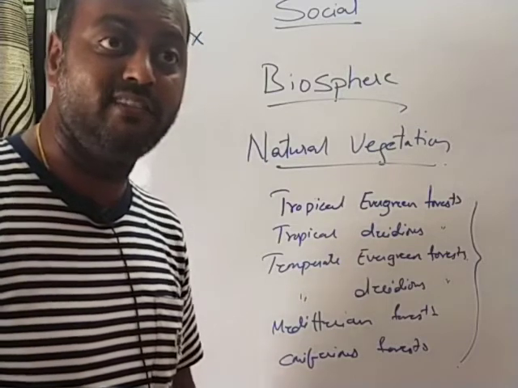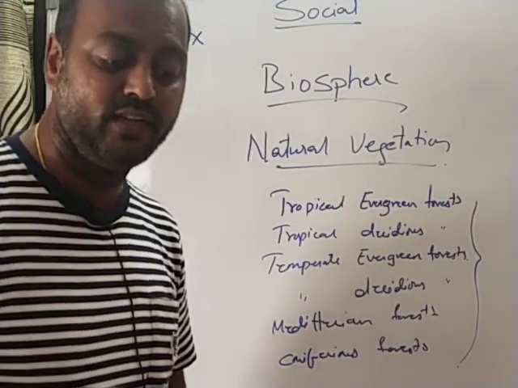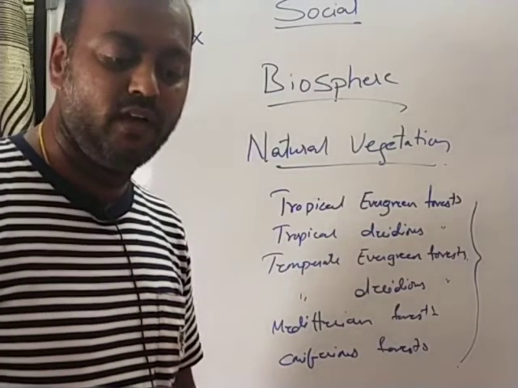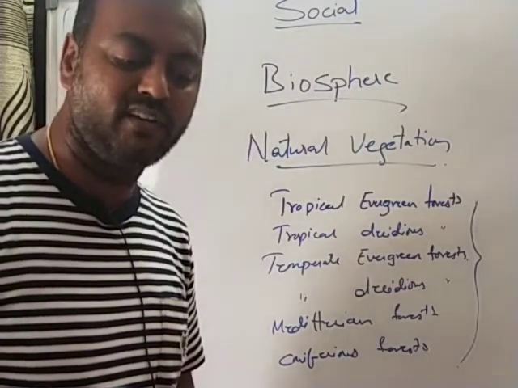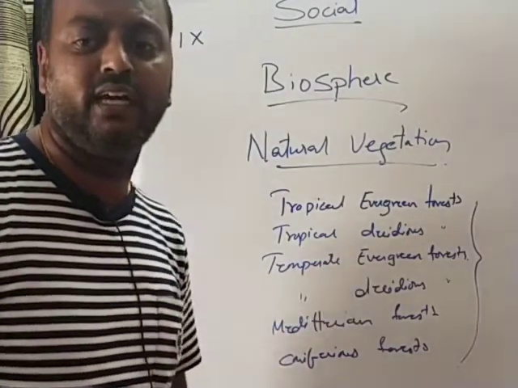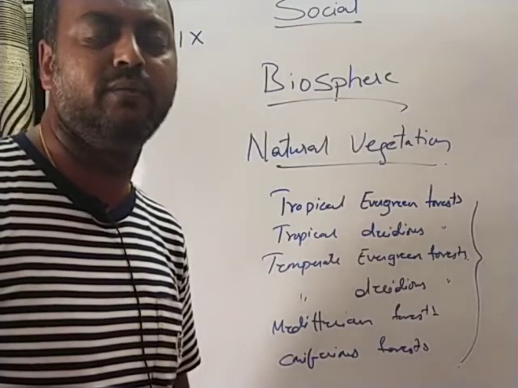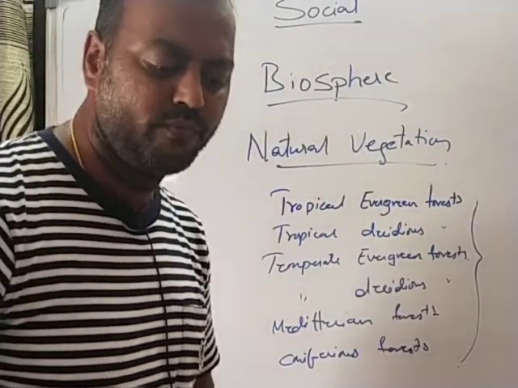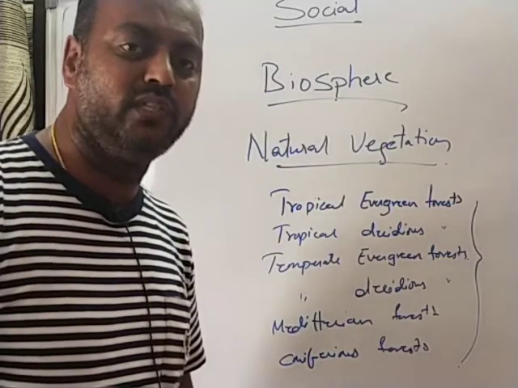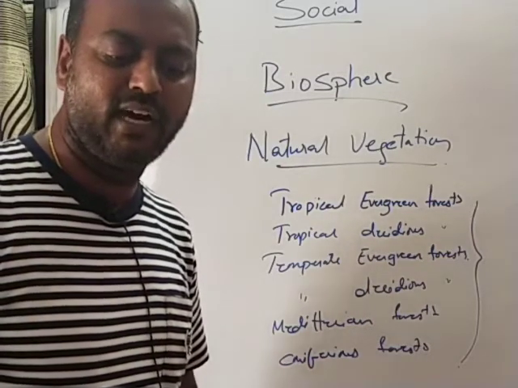Many kinds of wildlife are also found in these deciduous forests, like tigers, lions, elephants, langurs and monkeys. So the third one is the temperate evergreen forest. These temperate forests grow in the mid-latitudinal coastal regions. They are commonly found along the eastern margins of the continents.